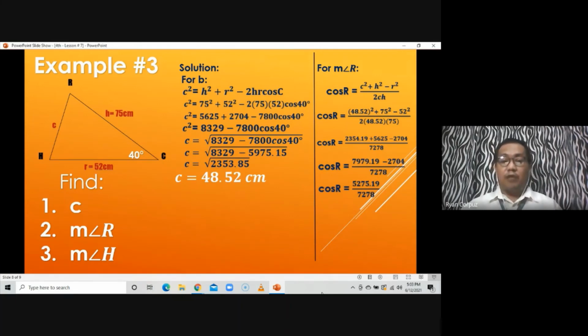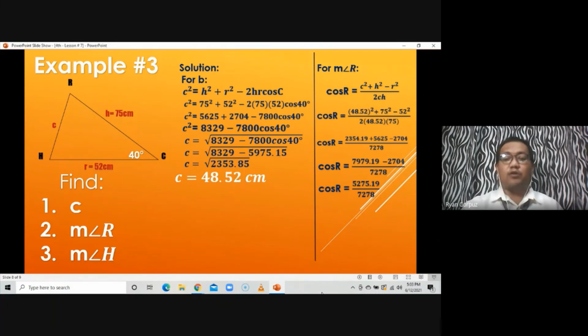So sa bagong calculator na may fraction, press shift or second function, press cosine for cosine -1, press open parenthesis, press fraction, key in on the numerator 5,275.19 while on the denominator 7,278. Then press close parenthesis, then press equals.